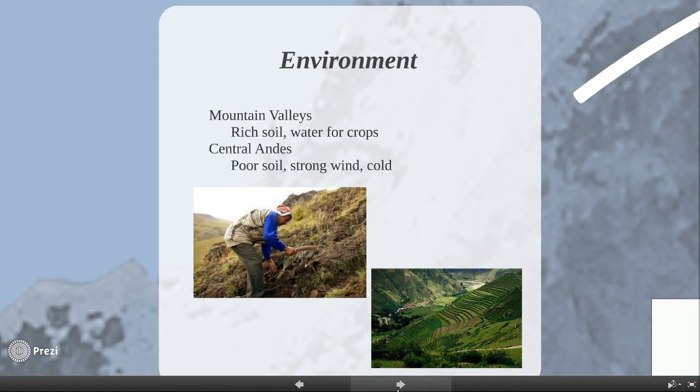Environment. Since they live in different areas of the highlands, they have different climates. In the valleys, there is rich soil, access to water, which is great for farming. The picture at the bottom shows the farming practices. Higher in the central Andes, the soil is poor, with strong wind and a cold climate, and the other picture depicts this.